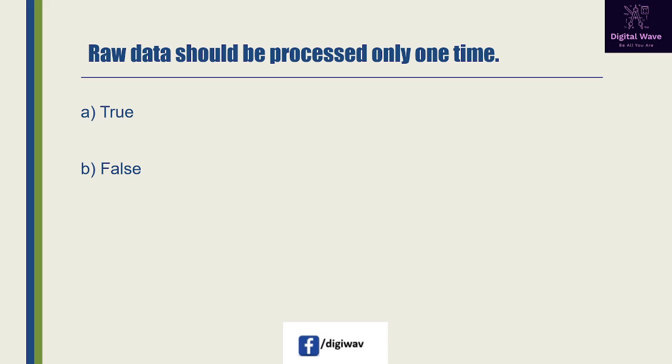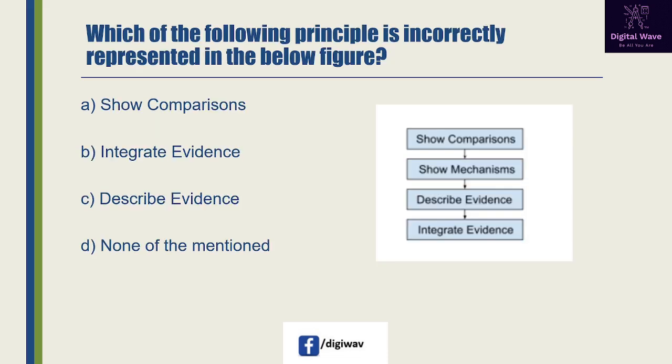So answer will be B. This is false. Raw data may only need to be processed once. Next question is which of the following principle is incorrectly represented in the below figure? First option available here, show comparisons. Second will integrate evidence, and third one is describe evidence, and the last one is the none of the mentioned.